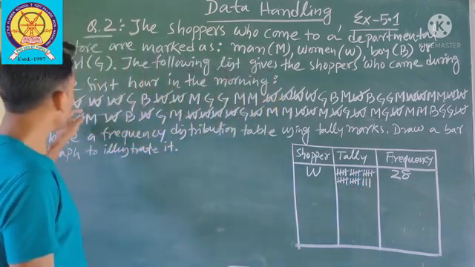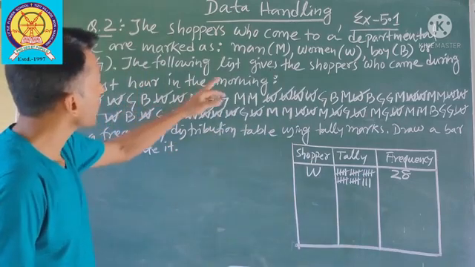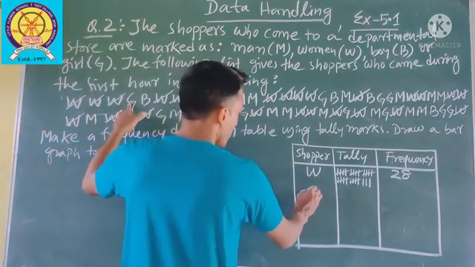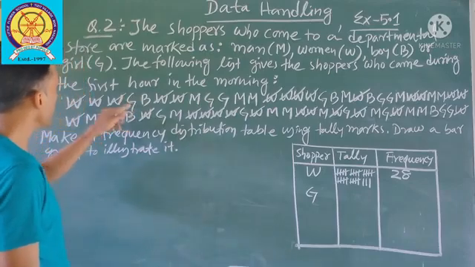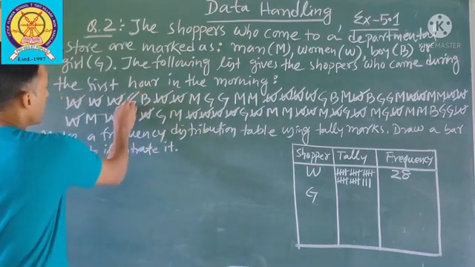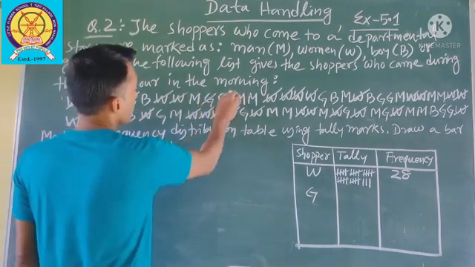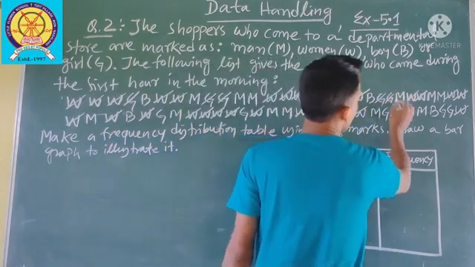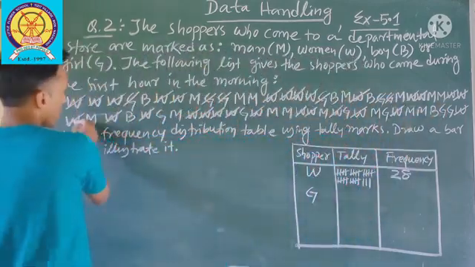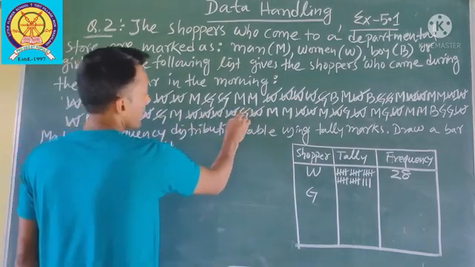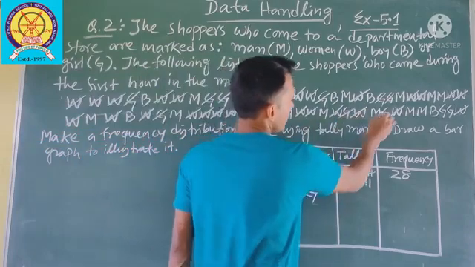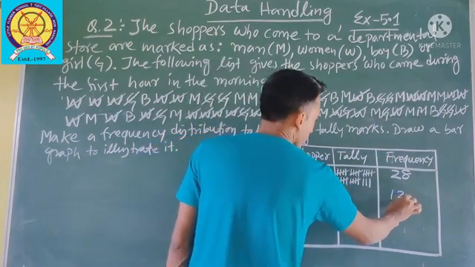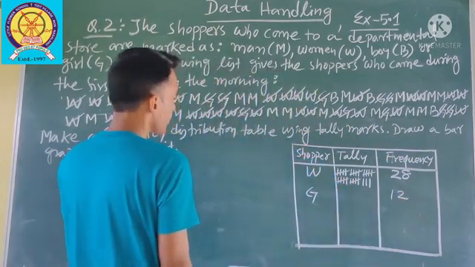Now, after woman, you find, for example, girl, Z. How many girls came during the first hour in the morning? 1, 2, 3, 4, 5, 6, 7, 8, 9, 10, 11, 12. 12 girls came during the first hour in the morning.